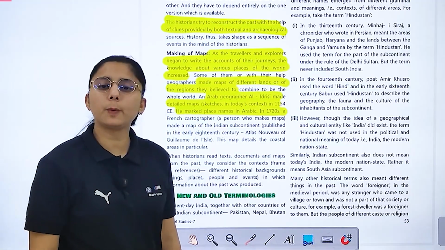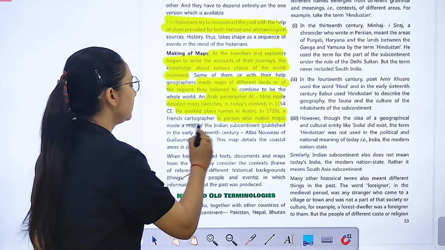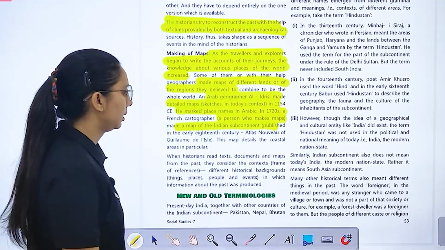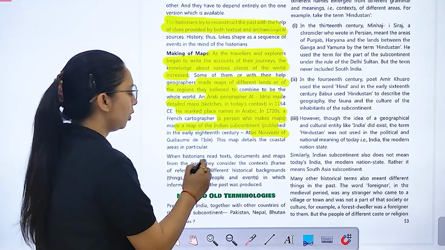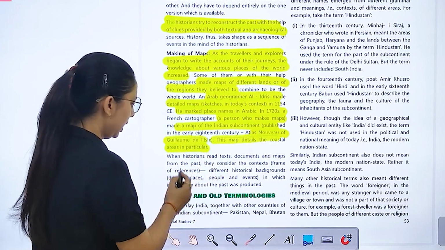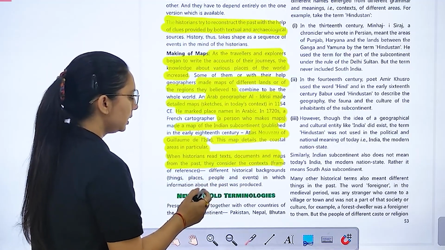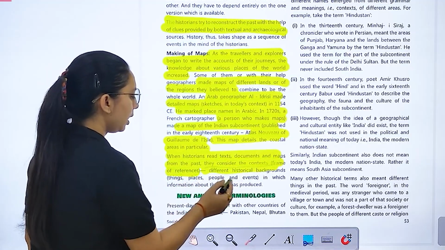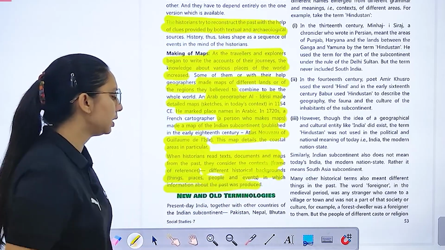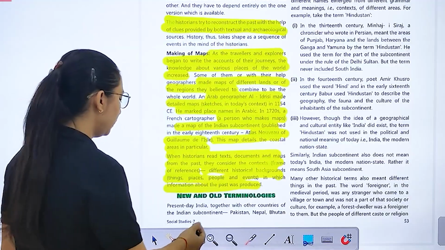In 1720 what happened? एक फ्रांस cartographer थे, the person who makes maps, उन्होंने क्या करा? इंडियन सब कॉन्टिनेंट का मैप पब्लिश करा. Atlas Novus of Dublin. This map details the coastal area, and when historians read the text, documents and maps from the past, they consider the context or reference: different historical backgrounds, places and events in which information about the past was produced. इसमें जो information है उसको किसकी past की information दी गई.